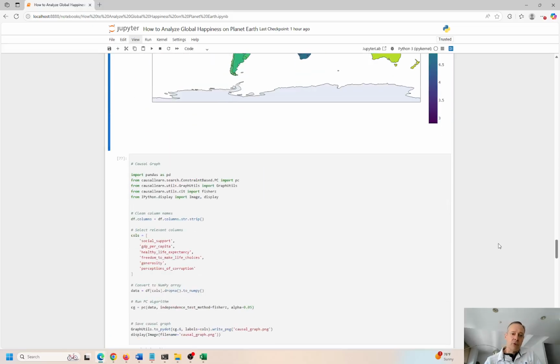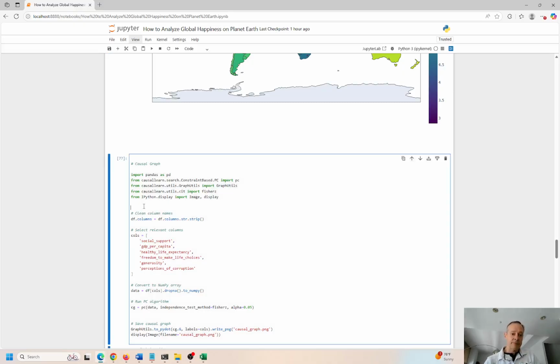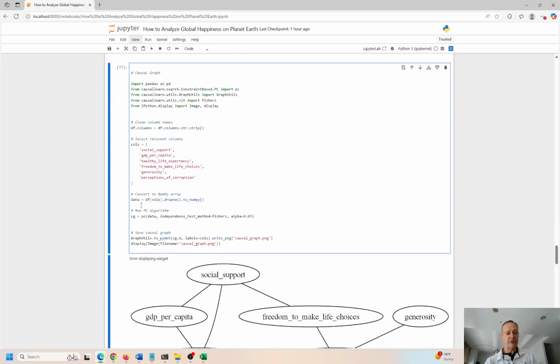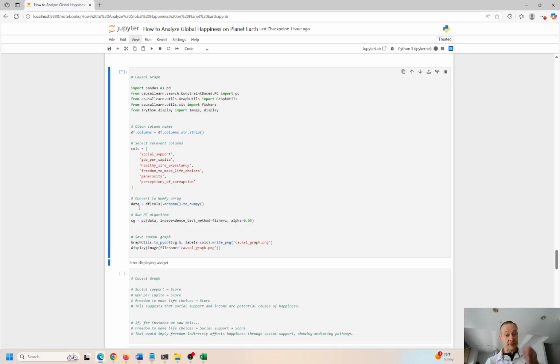So we still haven't answered the question, right? I'm doing all this different analysis just to understand the data set and to make more intelligent decisions and draw insights from the data, so I know how to set up my final analysis here. So this is a causal graph. Remember, we're looking at cause and effect. Let me run it so you can see what this thing is doing. What features are causing people to be happy? That's the question I'm trying to answer.